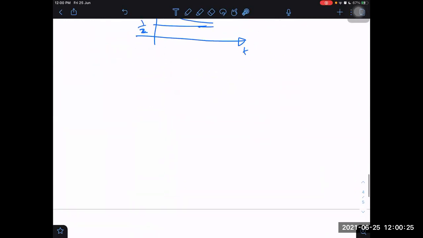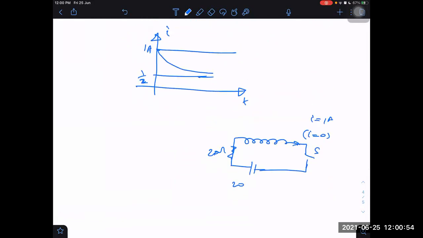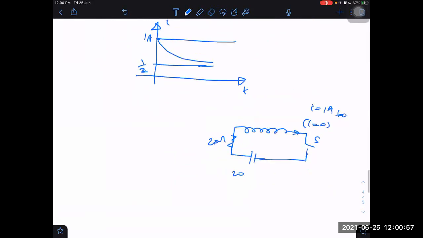Can the current change suddenly through the inductor? Yes, I can give you an example as well. It can change suddenly through the inductor if, in the last question, I open the switch and there is no separate path for the current to flow. There is no path at all now. Then there is no option with the inductor. Suddenly the current will become 0. What was the initial value? 1 ampere. 1 to 0. In what time does it become 0?